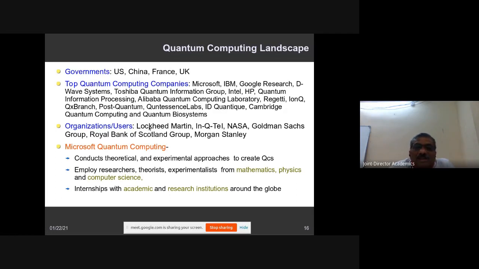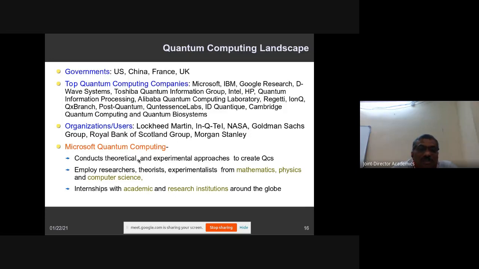And there are also organizations and individual users, like Lockheed Martin and In-Q-Tel. NASA is associated with Toshiba for developing quantum computers, and Goldman Sachs, a financial company, is also funding the development of this. There is a special group, and Royal Bank of Scotland, one of the biggest banks, and JP Morgan, and Morgan Stanley is one more financial company. These are investing huge amounts of money.